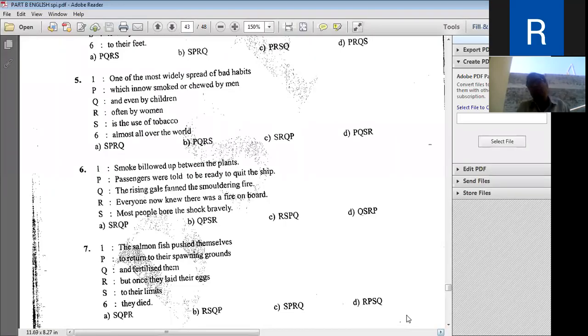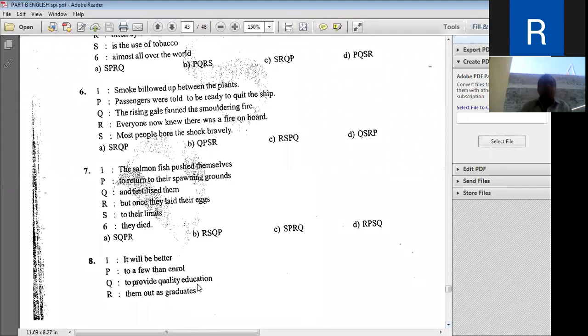And last, here, what is better? It is said in the sentence that it is better to give a few people education, but that education should be quality education. So giving quality education to fewer people is better than giving poor quality education to a number of people. So here quality education is better. Now look at here. It will be better to provide quality education to a few than to enroll many and turn them out as graduates.